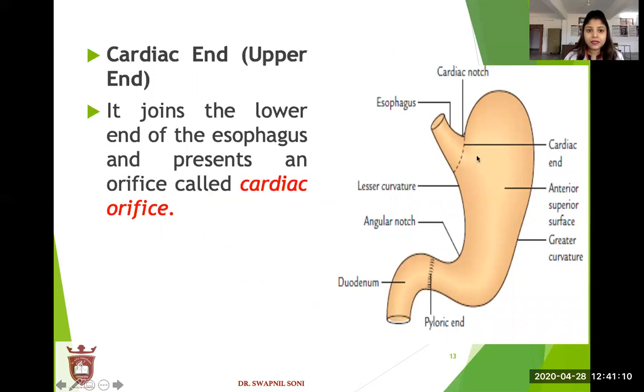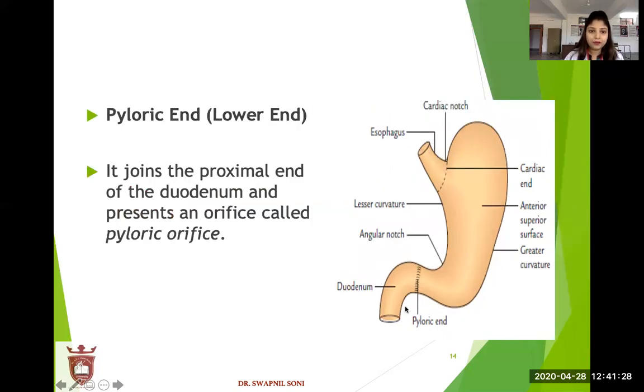Cardiac end. It joins the lower end of the esophagus. See, this is the esophagus and its lower end presents an orifice that's called cardiac orifice. यहाँ एक orifice present होता है जिसको हम cardiac orifice कहते हैं. Pyloric end. It joins the proximal end of the duodenum and presents an orifice that's called pyloric orifice. Yes, see, this is the duodenum, and the proximal end of the duodenum is this and presents an orifice. यहाँ एक orifice present होता है जिसको हम pyloric orifice कहते हैं.